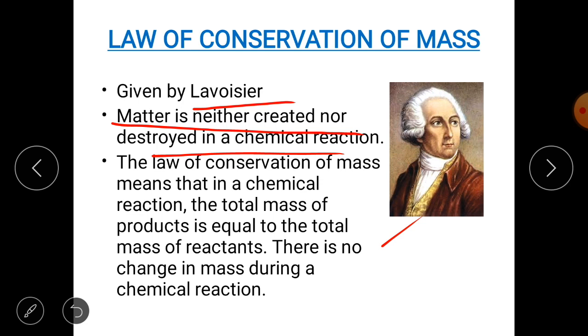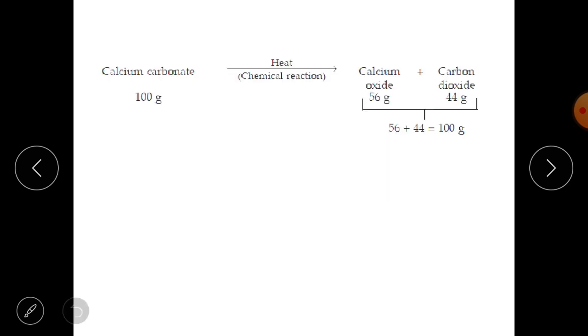Now I am giving you one example. Here you can see that when we heat calcium carbonate, on heating it we get calcium oxide and carbon dioxide. So heating of calcium carbonate was a chemical change, and when this change is written in the form of words, it is called a word equation.